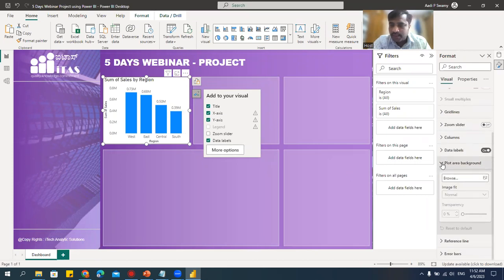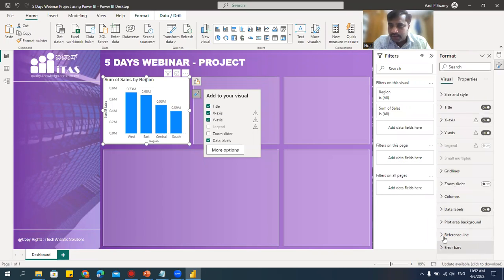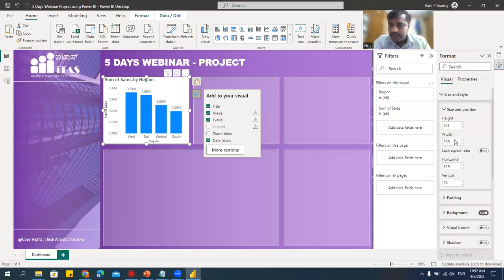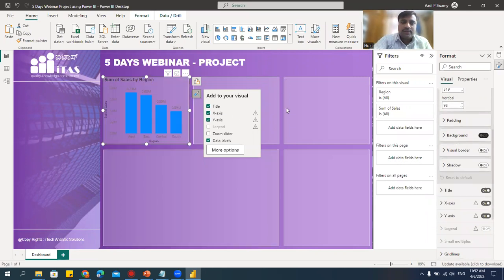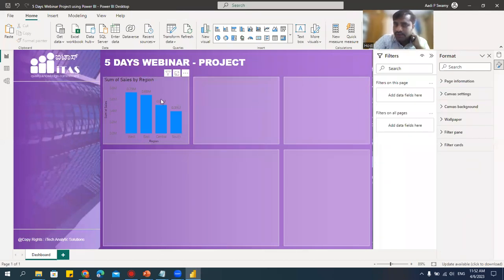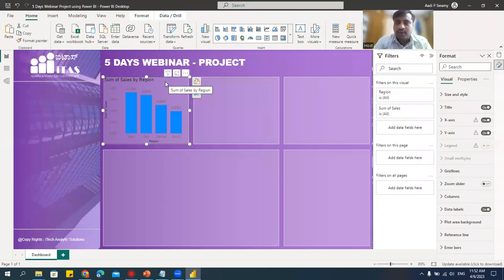We'll remove the entire background itself. Go here, size and style. Here I have this background. See, I'll just click on this. The background is gone. Okay, now it looks good, but the labels are not visible. Let's do that formatting as well. I told you, first let's format one chart, and then later on we can copy and paste the rest.